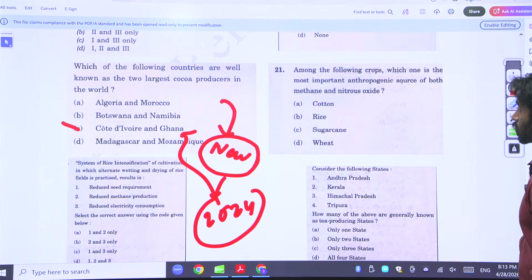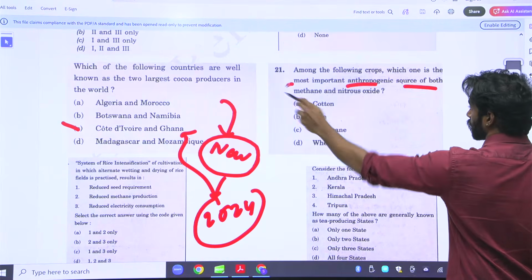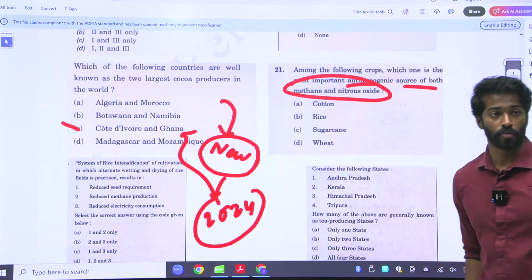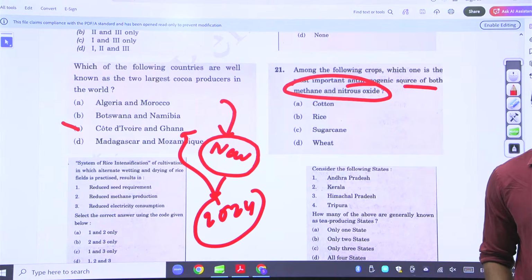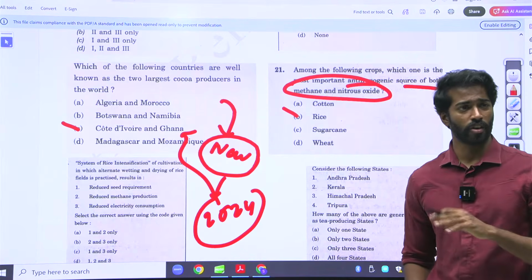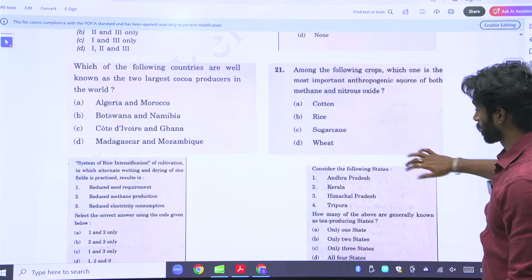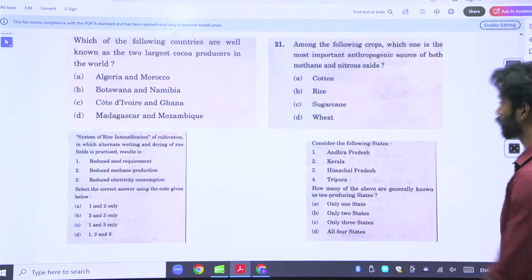Among the following crops, which are the most important anthropogenic sources of methane and nitrous oxide? Which one could it be? Methane and nitrous oxide. Rice, obviously. They're all water intensive crops, but they are not all methane producing. Only rice is methane producing.